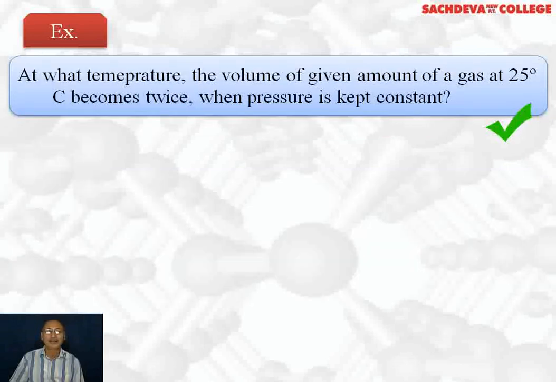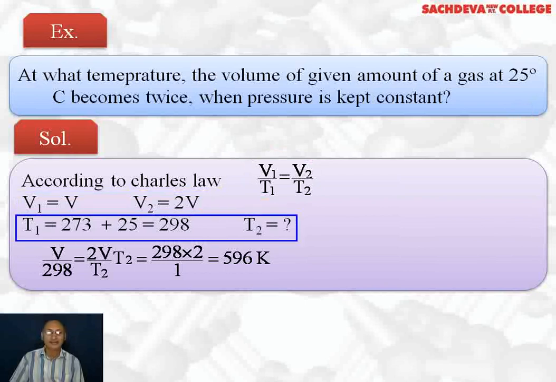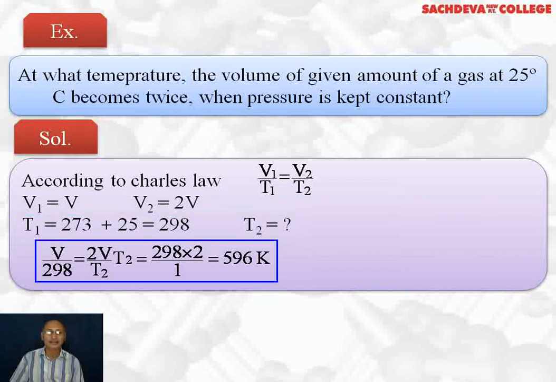Next question: at what temperature does the volume of a given amount of gas at 25 degrees centigrade become twice, when the pressure is kept constant? Now this is also based on Charles law. V1 over T1 is equal to V2 over T2. Initial volume, let us take V. Final volume will become twice of V. Initial temperature is 298 Kelvin, and we have to find out the final temperature. So we write V over 298 is equal to 2V over T2. So T2 comes out to be 298 into 2, which is 596 Kelvin.